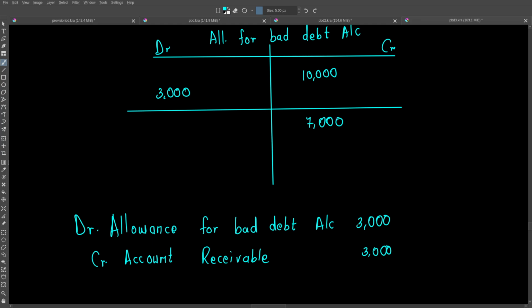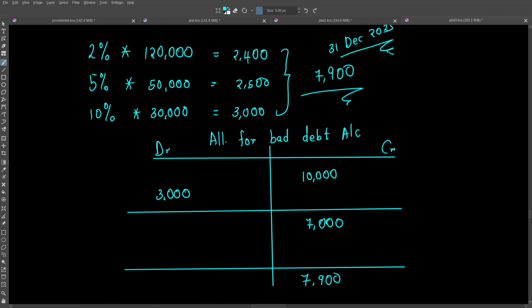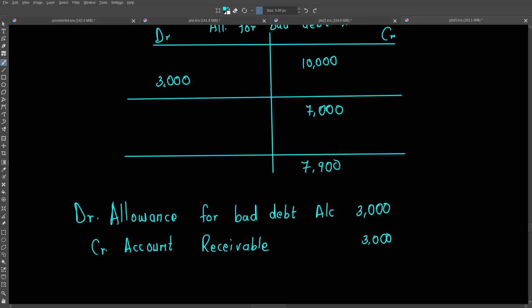What entries should we pass so that at the end of that period, our allowance for bad debt account should have 7,900? From what we calculated, we need to have a provision of 7,900. And recall, our balance is 7,000 as at end of March 2025. What do we do? We take 7,900, we deduct 7,000. So we only need to make a credit.